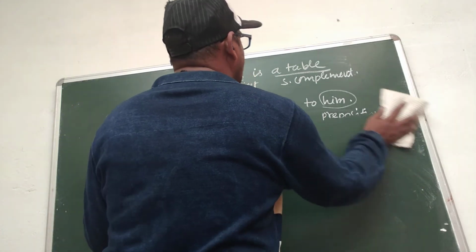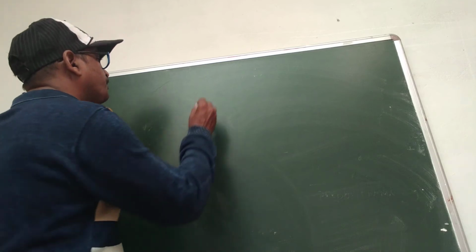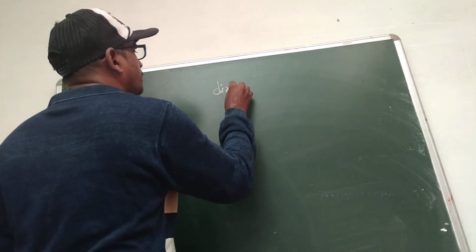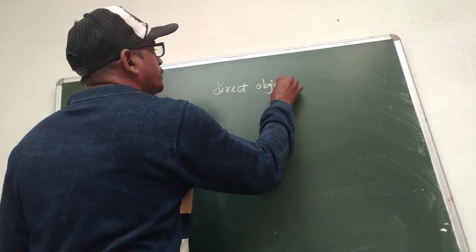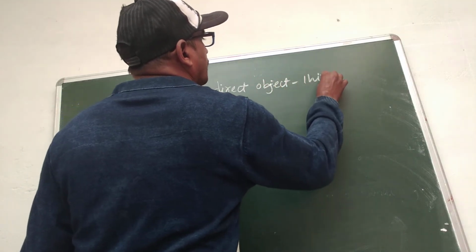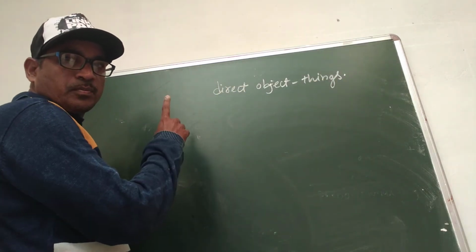The other type of object is the direct object, which is used for things. So it is also a part of the sentence.